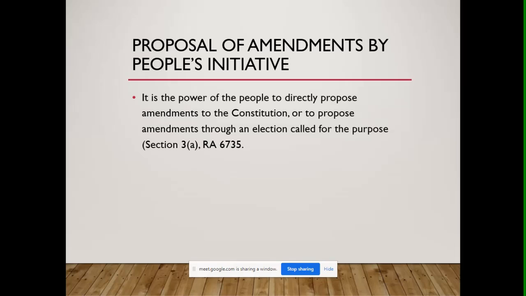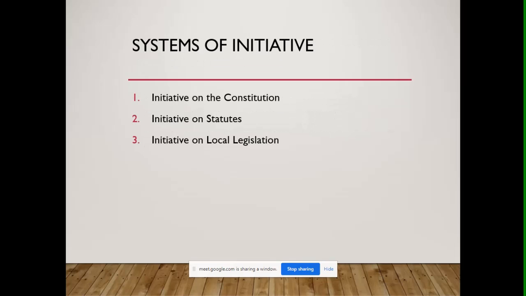So that is in compliance with the statement of the Constitution as regards the provision of implementation of the exercise of such right. So under 6735, these are the requirements under the law that is in compliance with the constitutional provision for people's initiative.